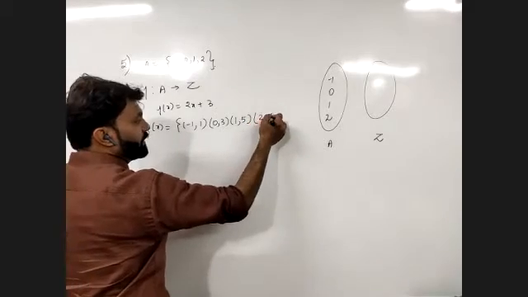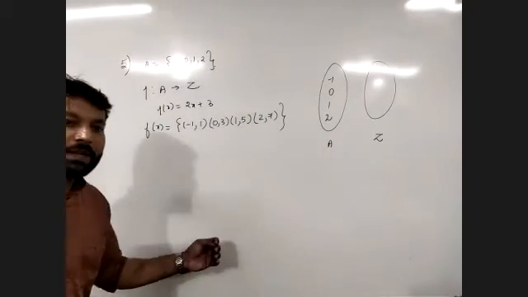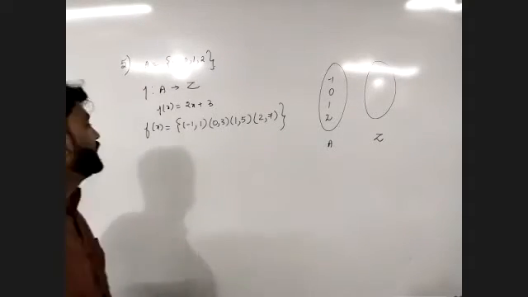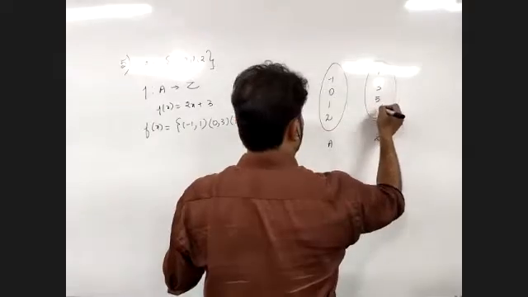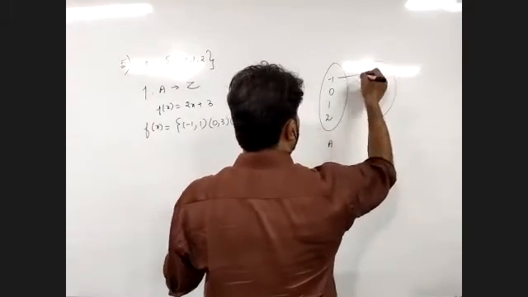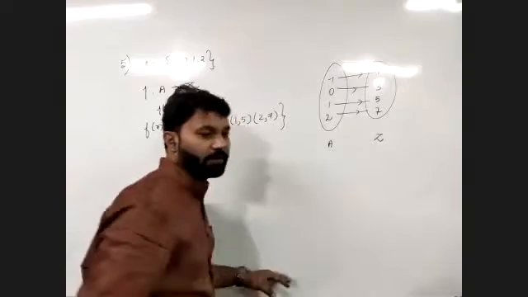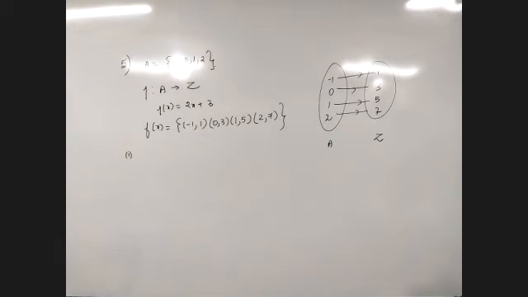When it is 2, it will be 7. Any problem in this? This way it will be very, very easy for you to answer all the questions that are there. So it is 1, 3, 5, and 7. Minus 1 is related to 1, 0 to 3, 1 to 5, and 2 to 7. Now let's answer all the questions. Let's answer it orally now so that you can write it on your own.